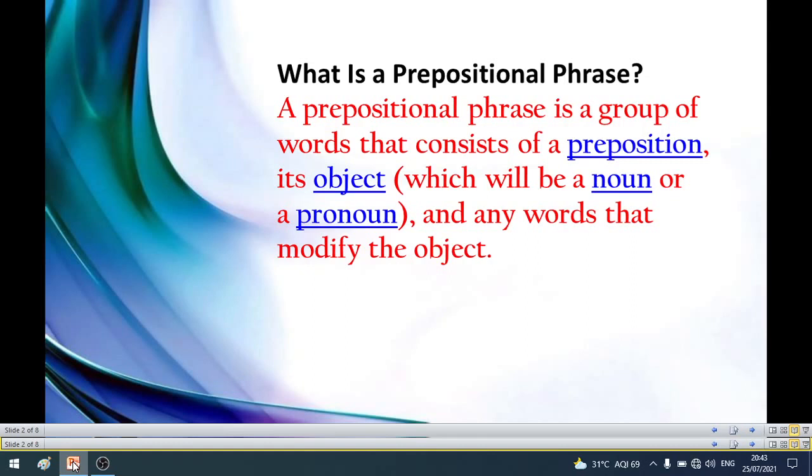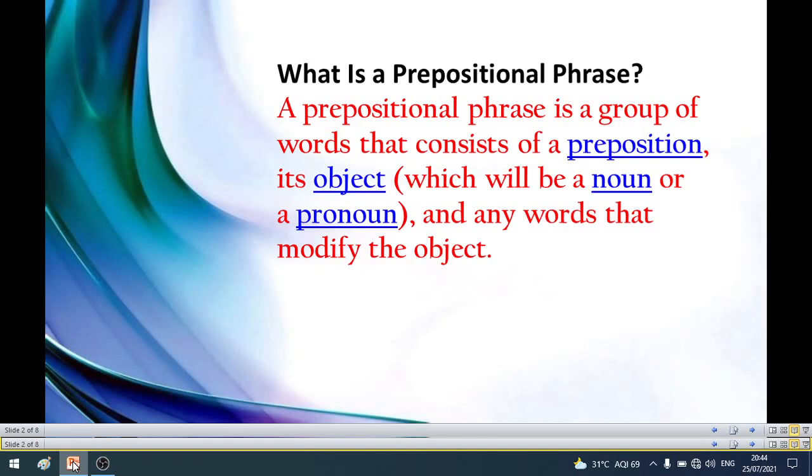Once again I tell you, preposition is a word. It's one of the parts of speech which is used either before a noun or a pronoun in order to show the relationship with other words in a sentence. That is the work of the preposition. So now, the prepositional phrase.